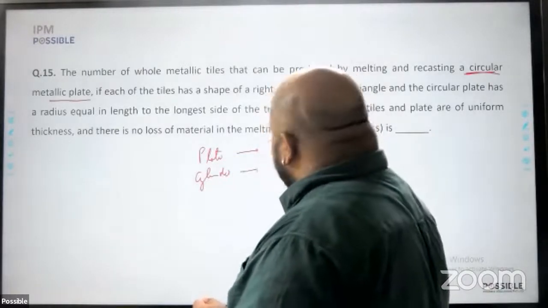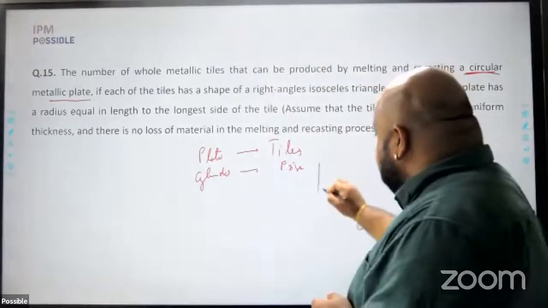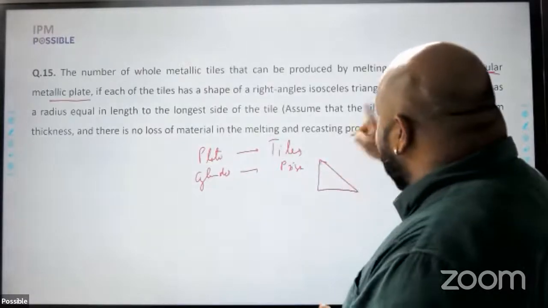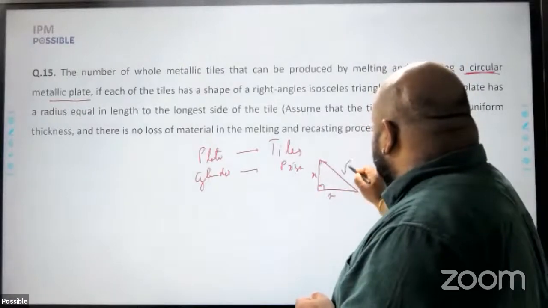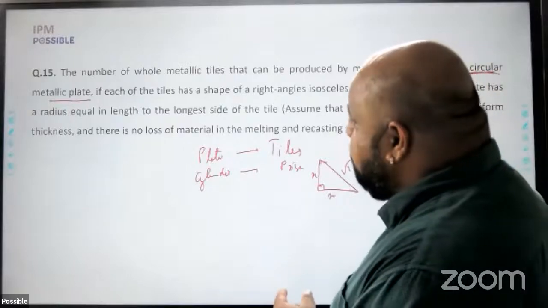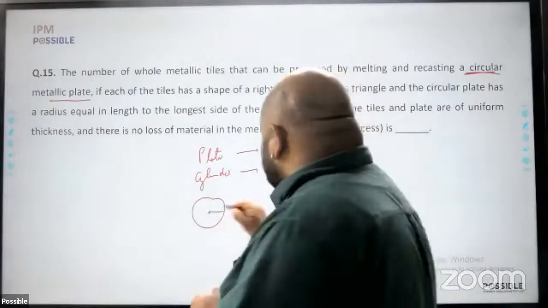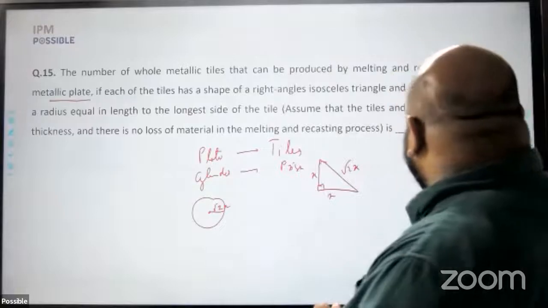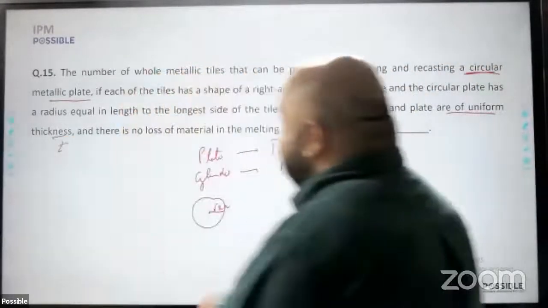This becomes a sort of a prism because it is being cast into right angled isosceles triangles. So if the sides are x, the longest side will be root 2 x. And the circular plate has a radius equal to the length of the longest side. So this cylinder has a radius equal to the length of the longest side of the triangle, which is root 2 x. Assume the tiles and the plates are of uniform thickness. Let the thickness be t. There is no loss of material.